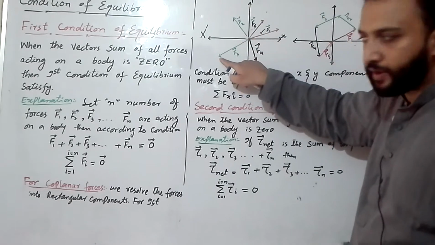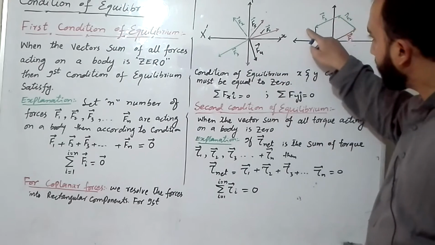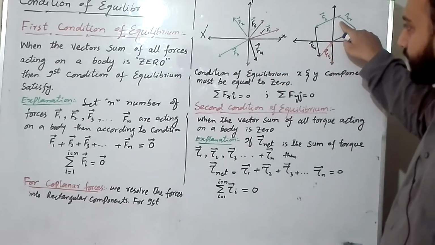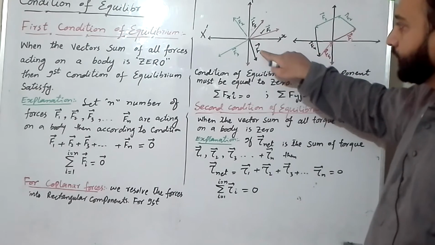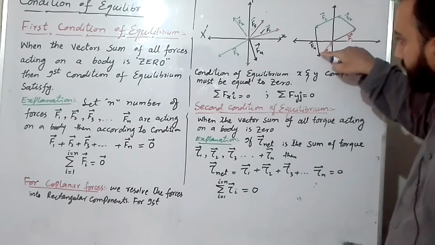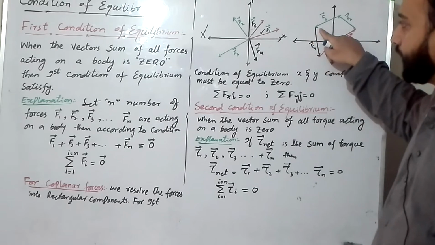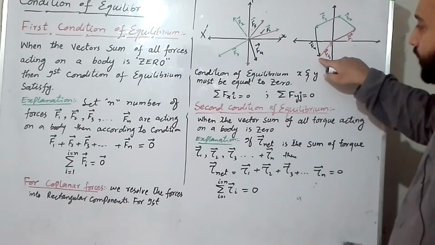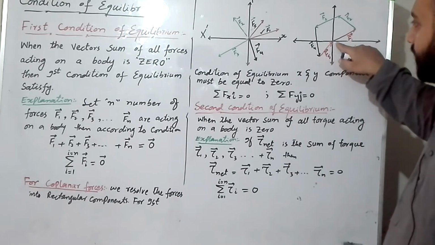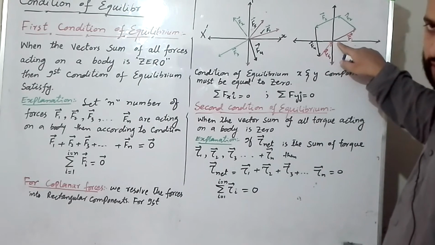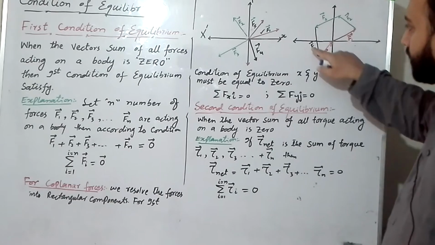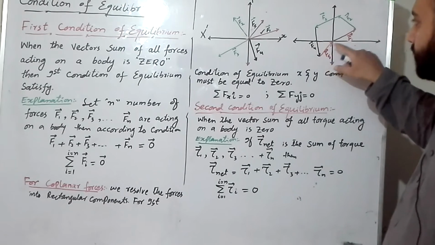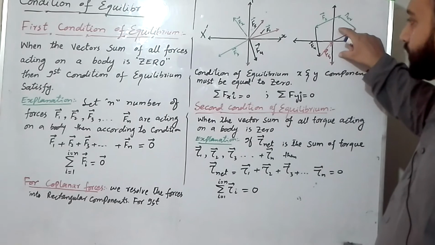This is the direction of F3. Join the tail of the third vector with the head of the second vector. This is the fourth vector in this direction. Join the tail of the fourth vector with the head of the third, and the fifth vector, join the tail of the fifth vector with the head of the fourth vector, and its head with the first vector. This is the sum of all forces. These forces are added, so the resultant is 0.